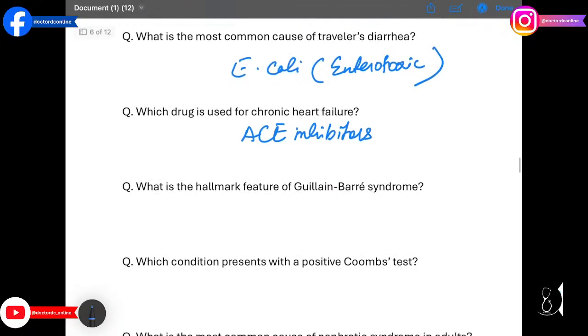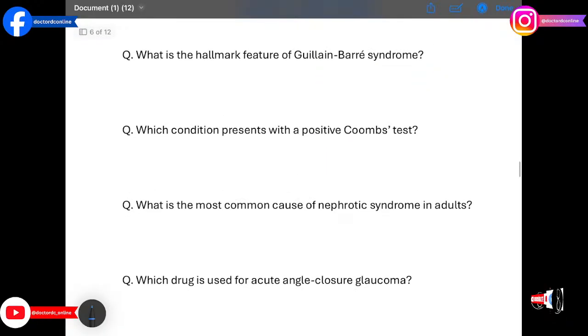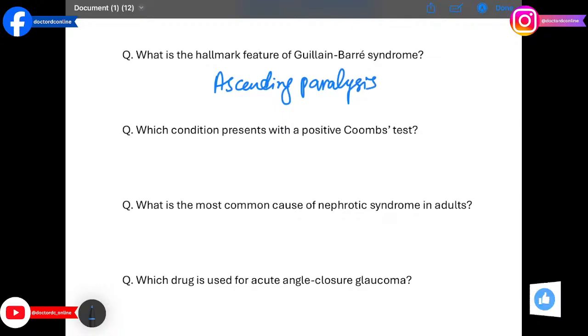What is the hallmark feature of Guillain-Barré syndrome? Ascending paralysis. This post-infection demyelinating neuropathy causes symmetric weakness. Which condition presents with a positive Coombs test? Autoimmune hemolytic anemia. Antibodies against red cells cause hemolysis detected by this test.